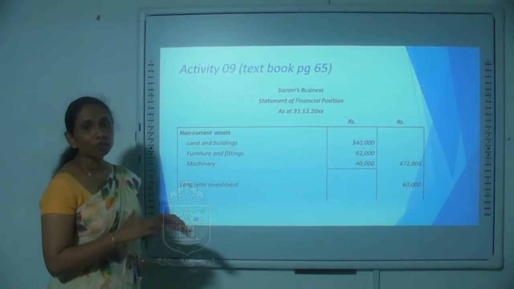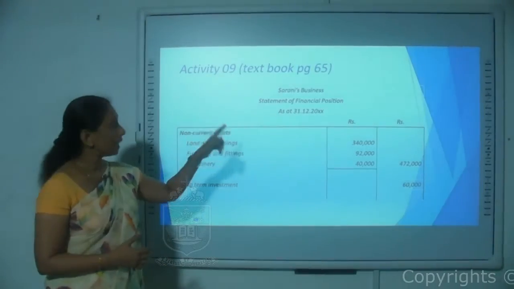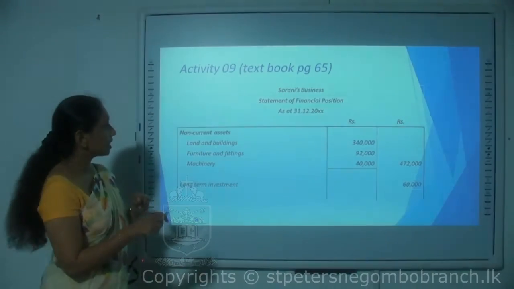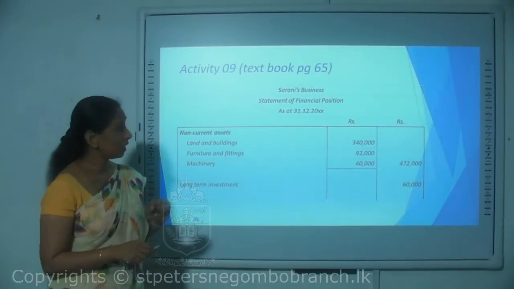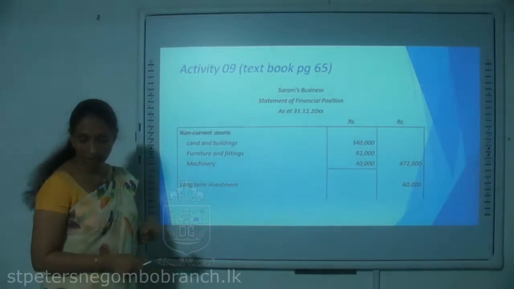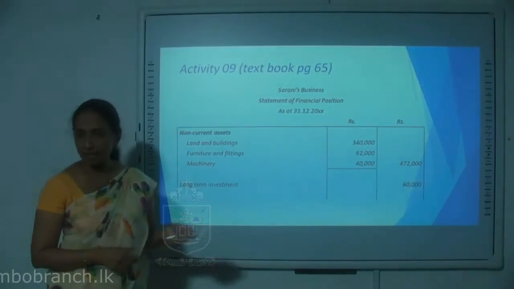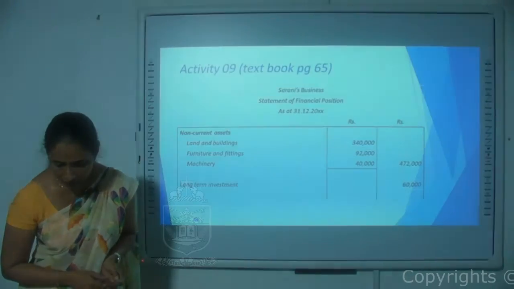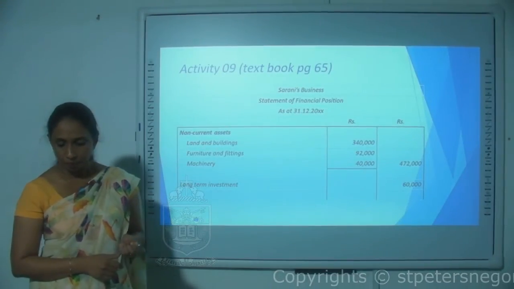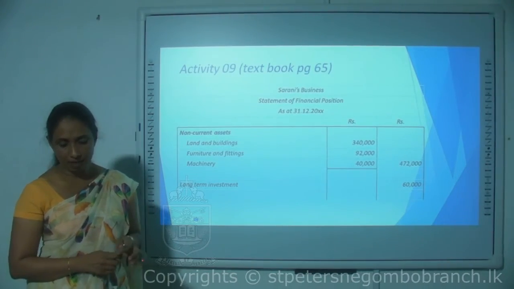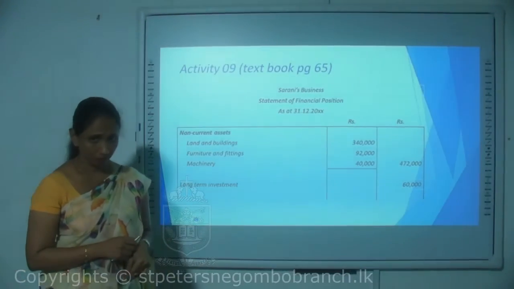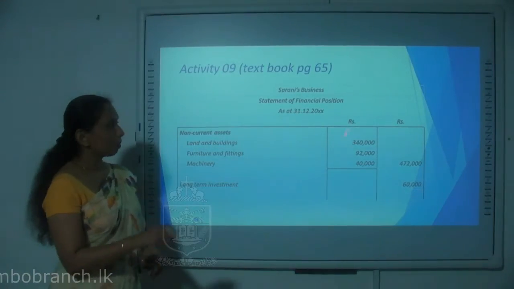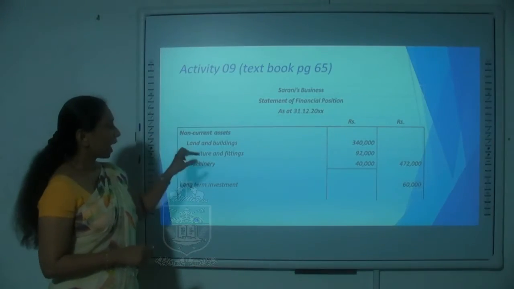So what you have to do first is to mention the name of the business. Here you can see it says the Sarani's business, and the name of the statement is given, the statement of financial position, and as at which date we are preparing this statement. According to the given details, we are required to prepare the SOFP as at the 31st December of that particular year. So that is the date of SOFP, and the format is set up first here.